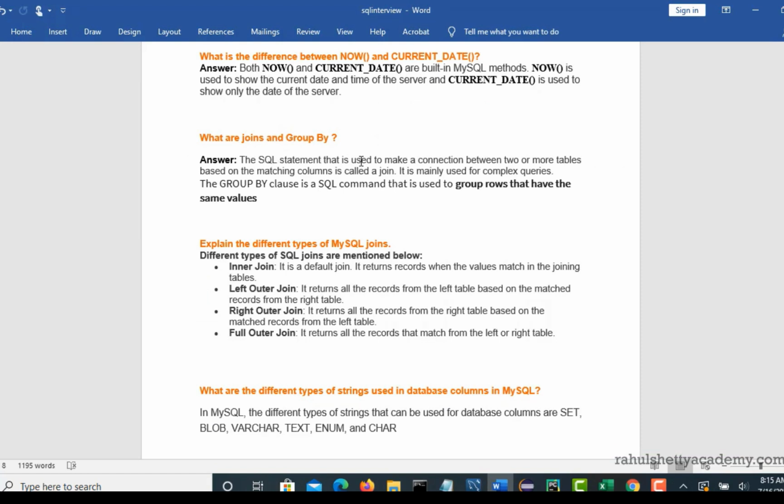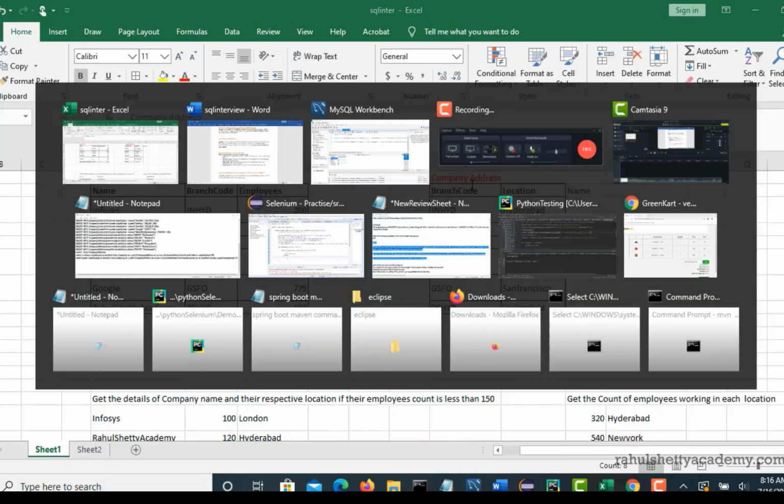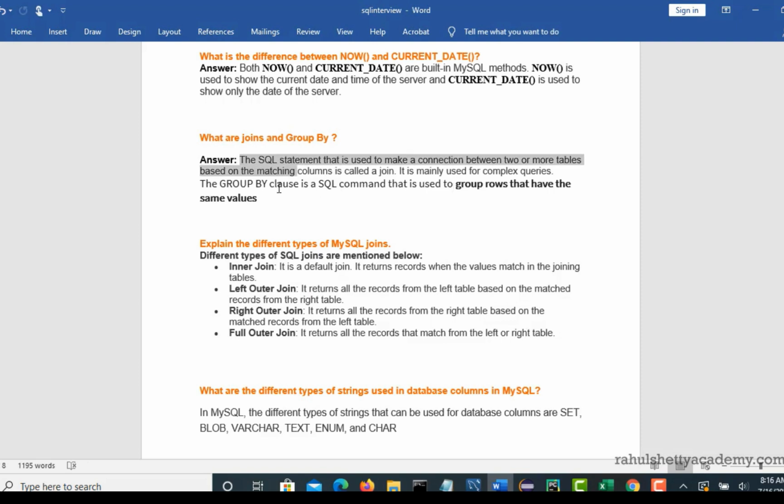Regarding joins, the statement is that you can make a connection between two or more tables based upon the matching column, right? In our case, the matching column is branch code. So now I hope you can understand the definition after seeing that practical example. That's why I told you the example first and I'm reading the definition again. Okay, so let's continue in our next lecture.